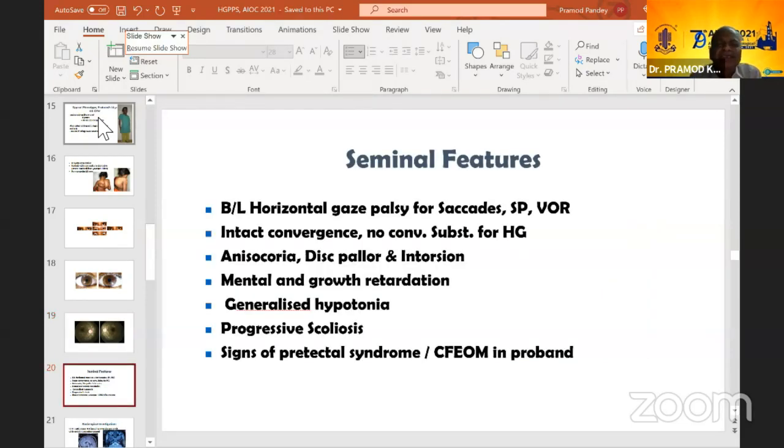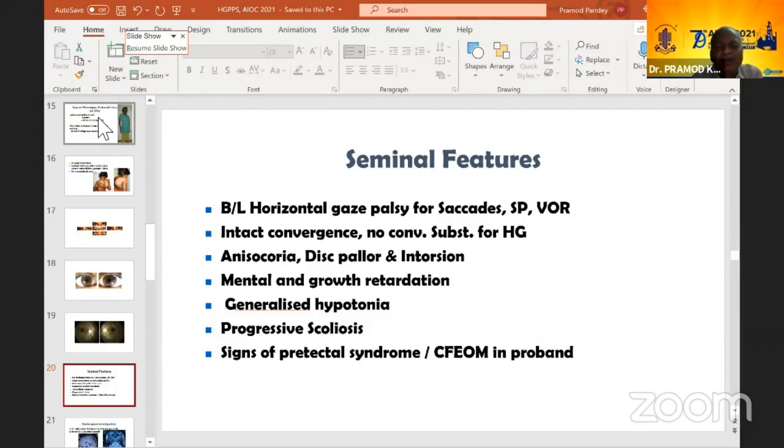Now the seminal features in these three: there is a bilateral horizontal gaze palsy affecting saccade, smooth pursuit, and vestibulo-ocular reflex. Convergence is intact, and there is no convergence substitution for horizontal gaze. There is anisocoria, disc pallor, and intorsion. Mental and growth retardation and generalized hypotonia were present in all three. There is a progressive scoliosis, and signs of pretectal syndrome in child number 1.